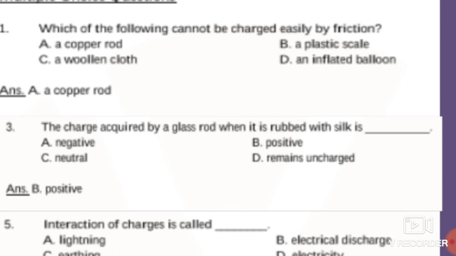So the answer for this question is, yes, option B, positive. The charge acquired by a glass rod when it is rubbed with silk is positive.